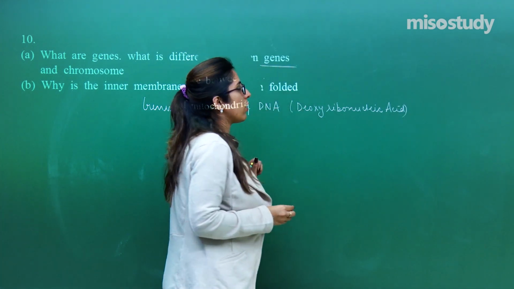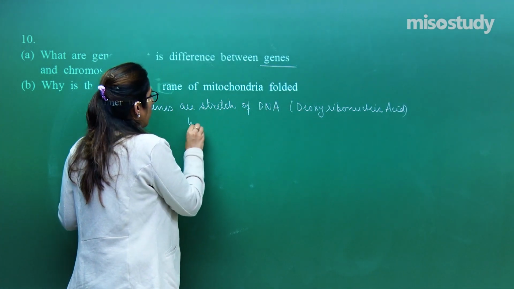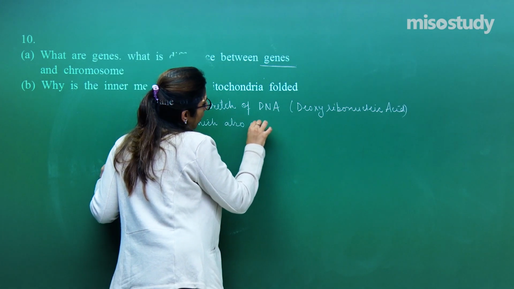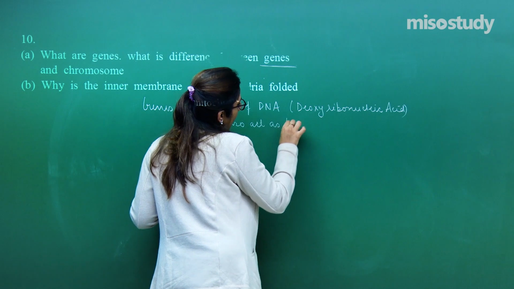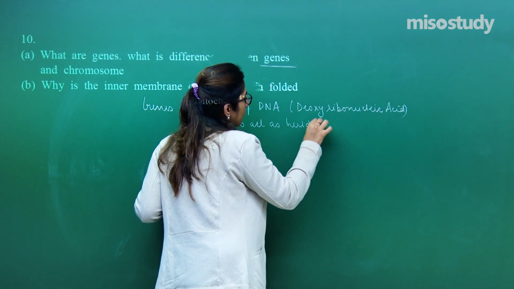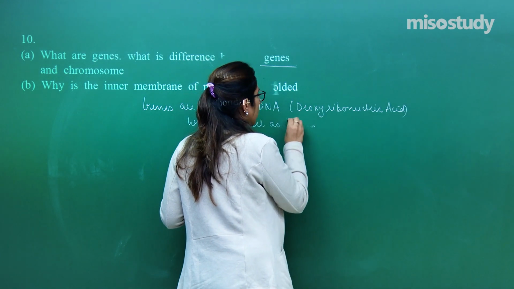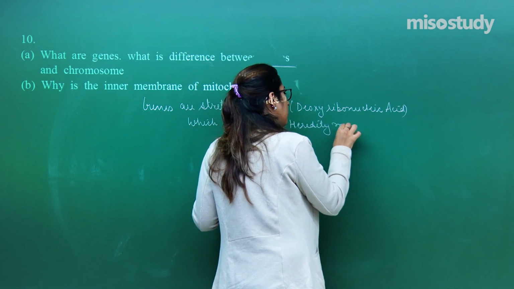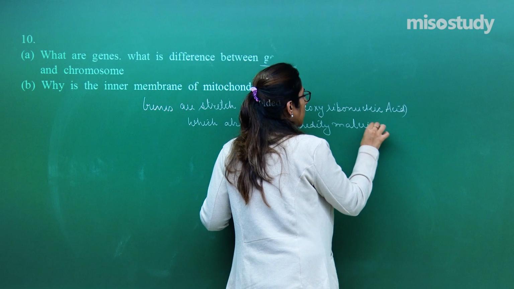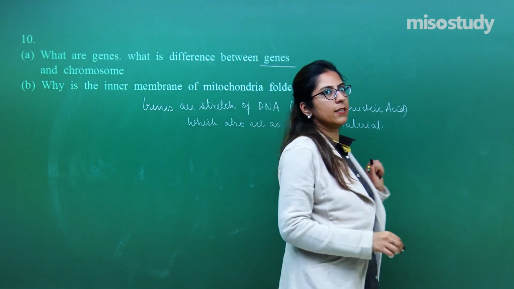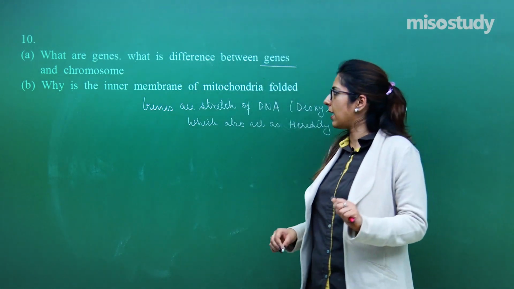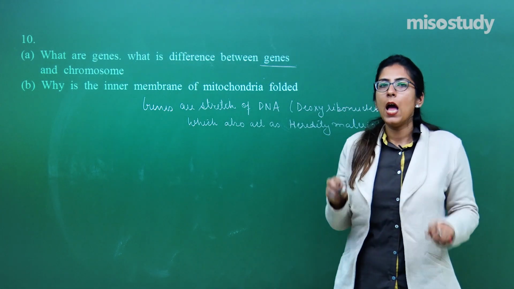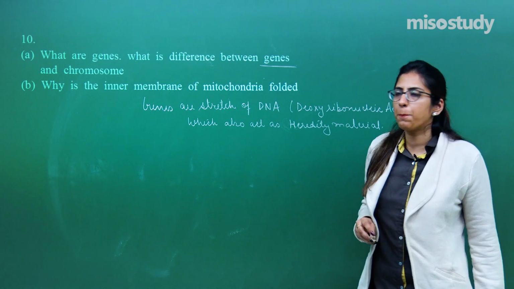Genes are a stretch of DNA which also act as hereditary material. Once again, understand what I am trying to say. The genes are a stretch of the DNA, and they code for a specific protein.